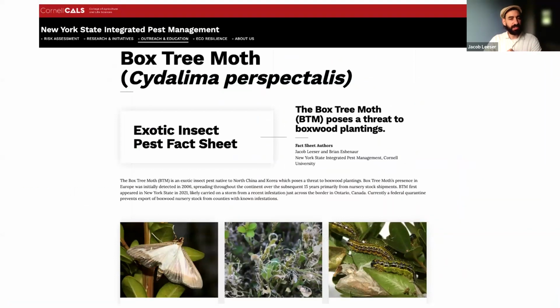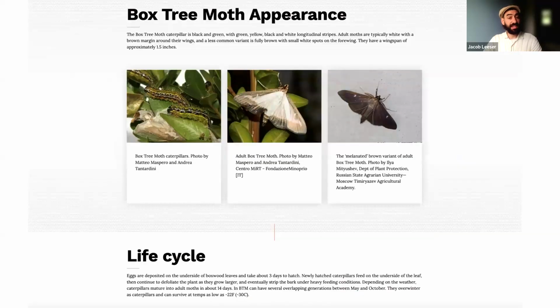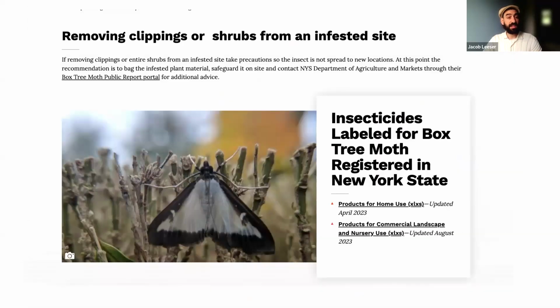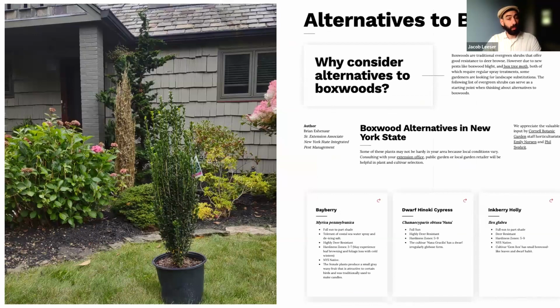Management, look at the box tree moth. We have facts about the insects, the appearance, the life cycle, and ways to manage it. One way to manage it that we do recommend is starting to look for alternatives to boxwoods when you are adding plants to your landscape. We have a list here put together by Brian Eschenauer.